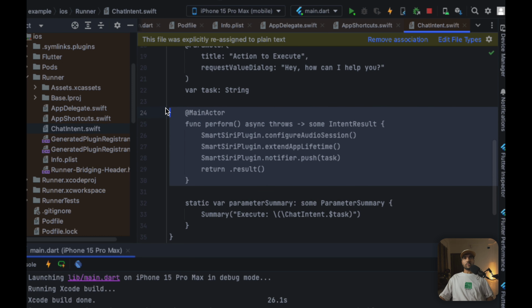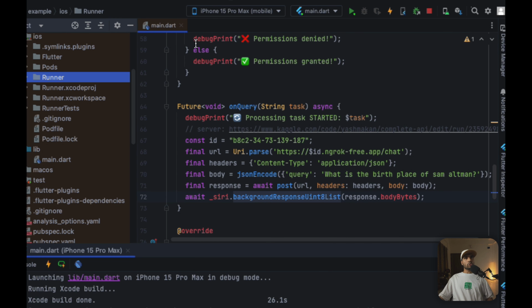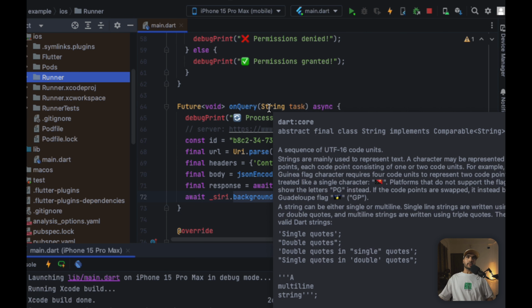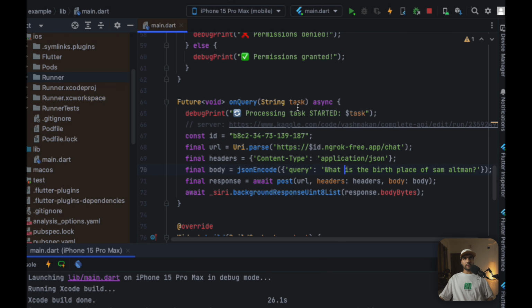This perform function is the main one, and that is where we are getting the task, what the user wants, and we are pushing that to our Dart back using our smart Siri plugin, right? Let's go back to our main.dart, and whatever task that we were streaming, we are going to get it in our onQuery, and this is where we are going to get our task.